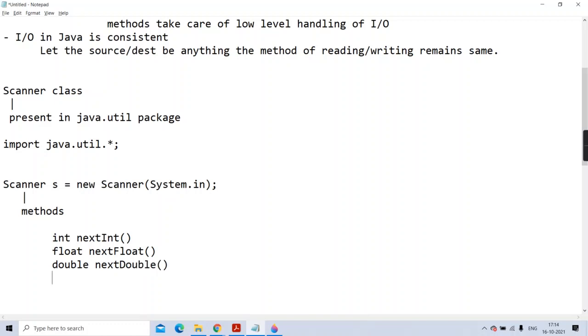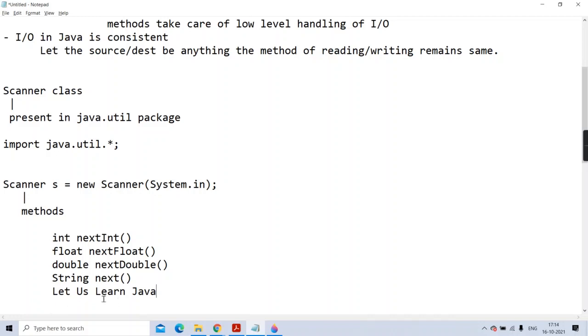Same way, if you want to read one string, next is given, but next will only read one string. Suppose you want to read the entire line, like I have entered, let us learn Java. Next will only read "let", and only that "let" it will return as an object.